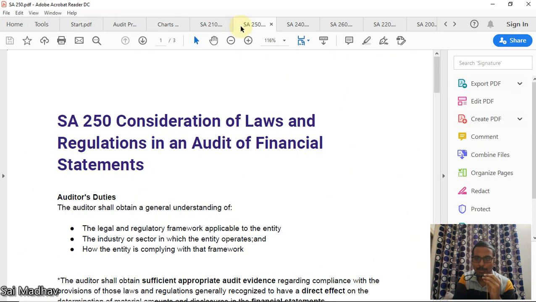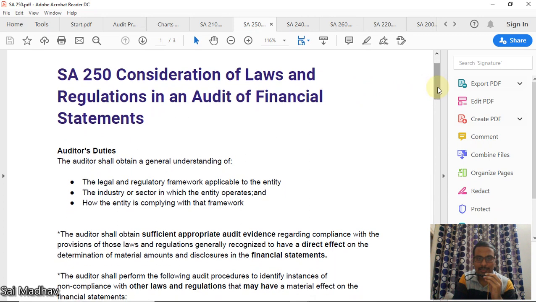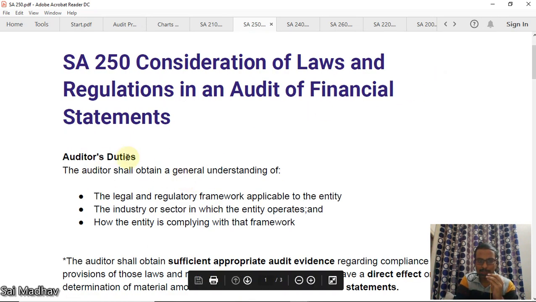Now we'll go with SA 250. The standard name is Consideration of Laws and Regulations in an Audit of Financial Statements. You are doing an audit, so you'll obviously have knowledge of standards on auditing and so on. But for a company, there are many laws applicable, like the Factories Act, Workers Act, Labour Acts, many things. You need not have an understanding of all of them. Now, what should you do in the process of audit? We'll see here. What are the auditor's duties first?